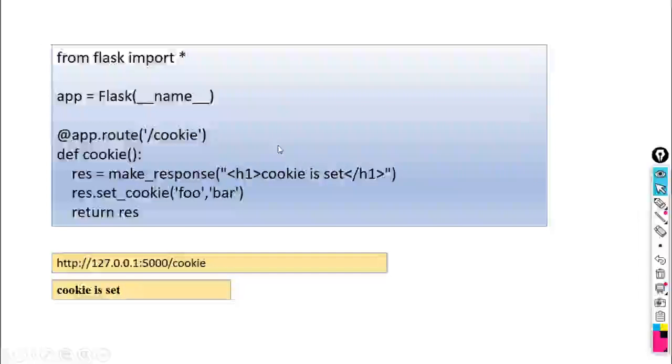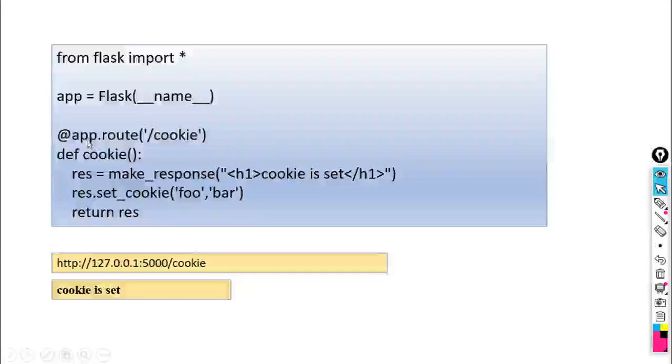Then this is the first example of how we can set cookies. Here, from flask import star, so we have to import all the functions related to cookies. Then app is equal to Flask(__name__). This is the name of the module. Then what is the URL here?